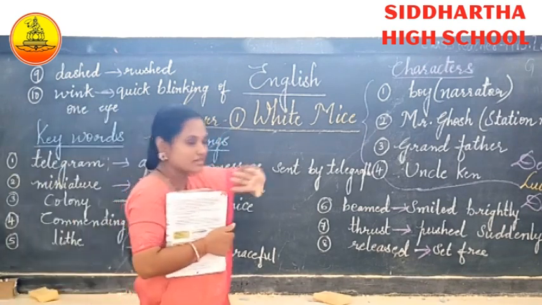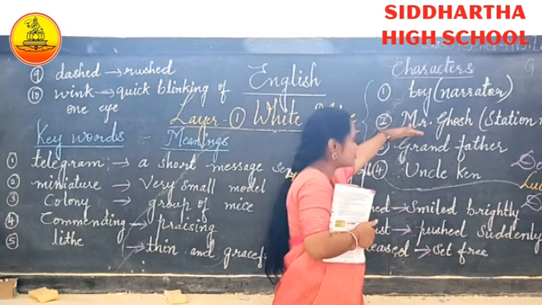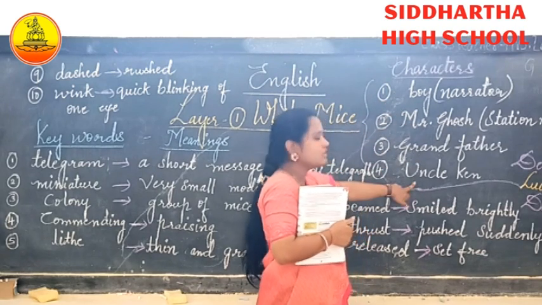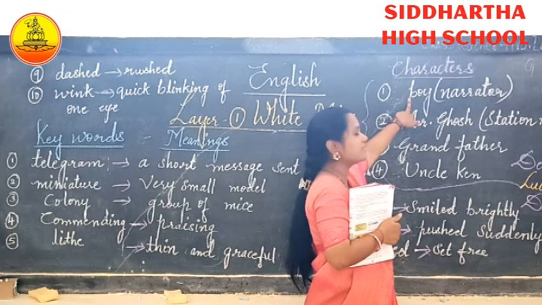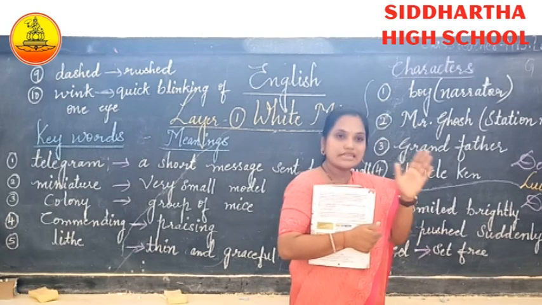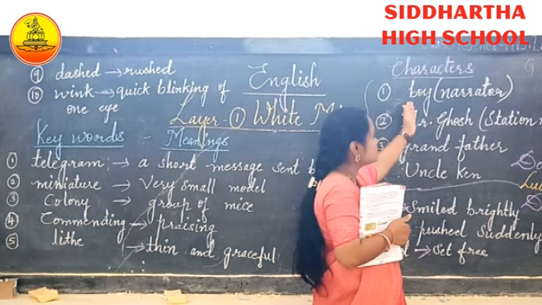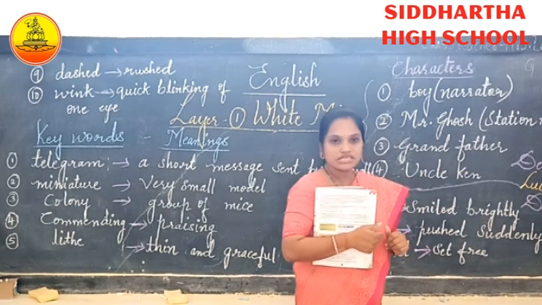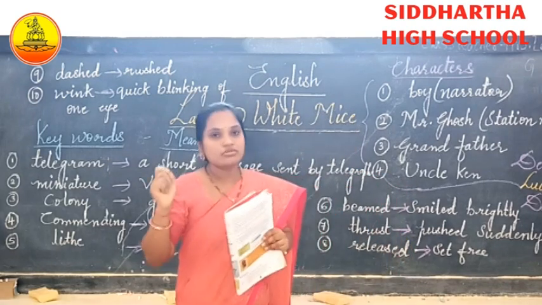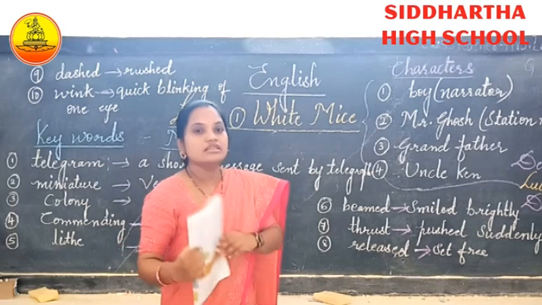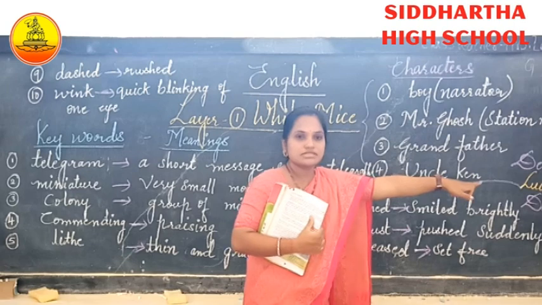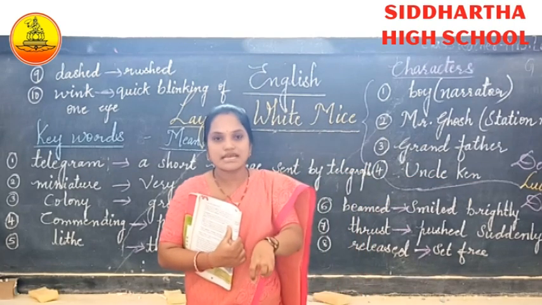So there are 4 characters in the story: the boy, Mr. Ghosh, the grandfather, and Uncle Ken. Uncle Ken has put the boy on the wrong train. When the boy realized that, he got down at Lucknow station and wrote a telegram to his grandfather. The situation was understood by Mr. Ghosh, the station master, and he took the boy to his house.